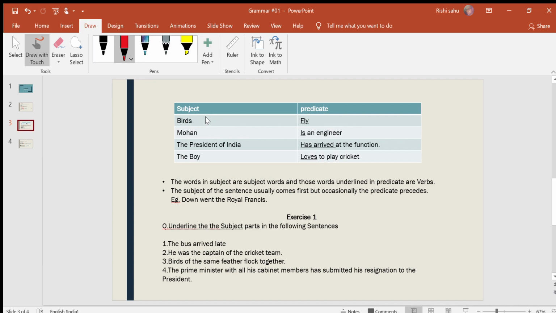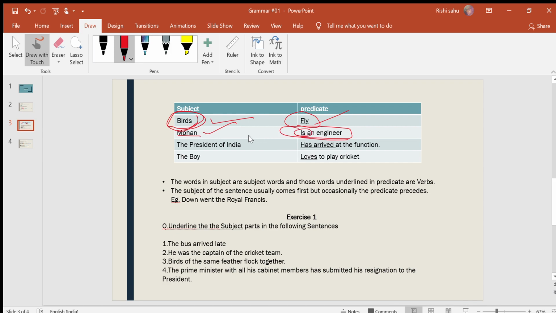Now in this sentence, birds fly, birds is the subject and the predicate is fly. So we can say that the verb is a part of the predicate. Like in this sentence, Mohan is an engineer. Mohan is the subject, and is an engineer is the predicate, and the verb is a part of the predicate.